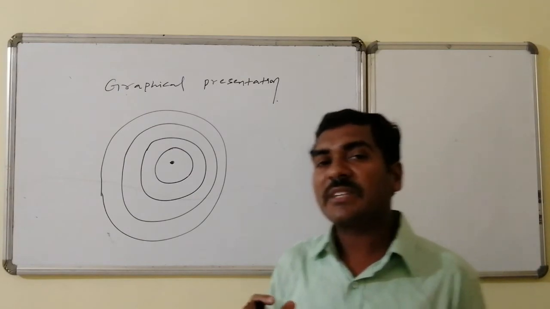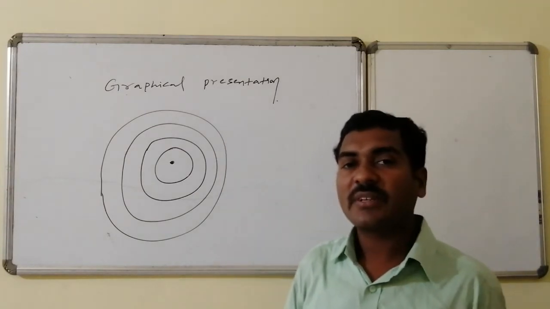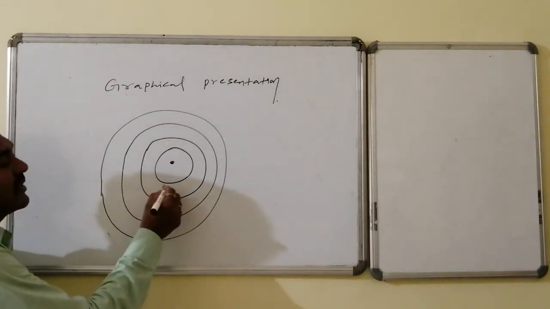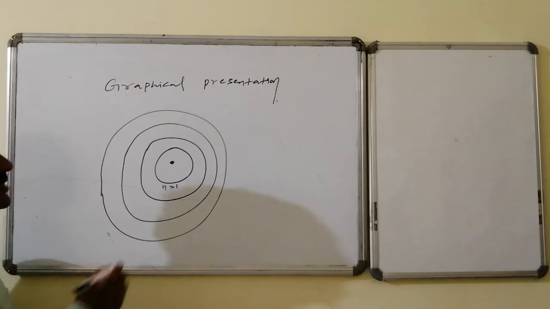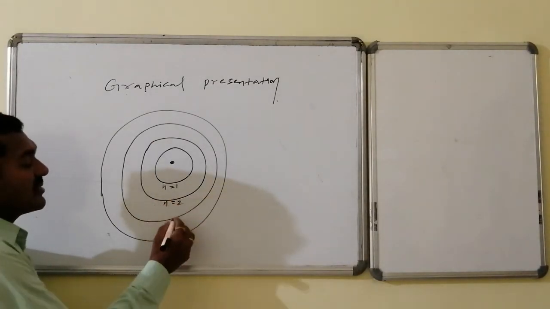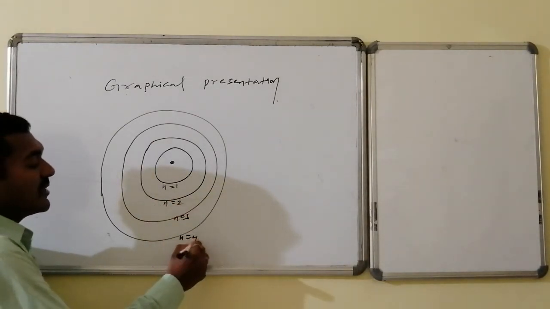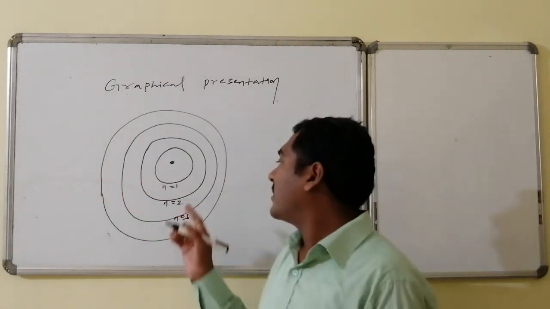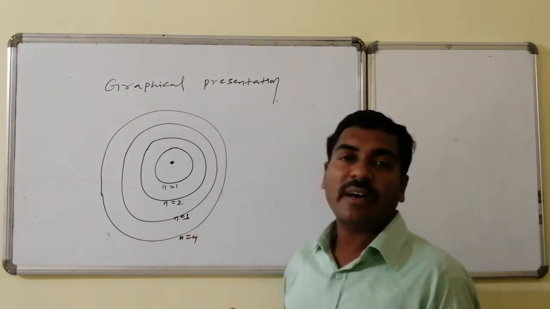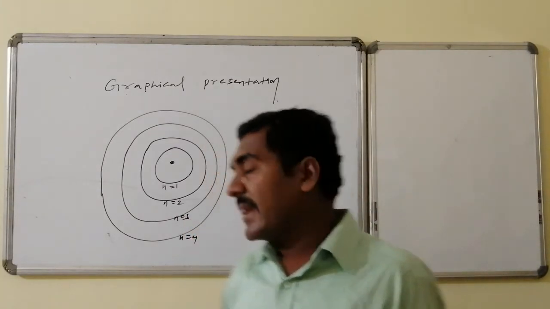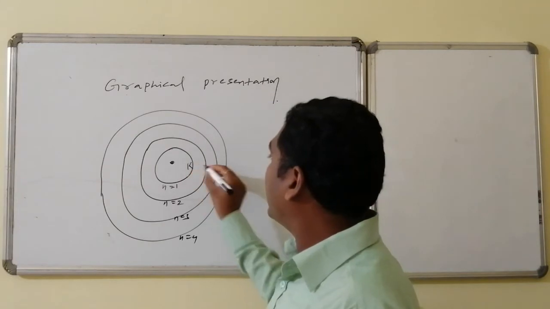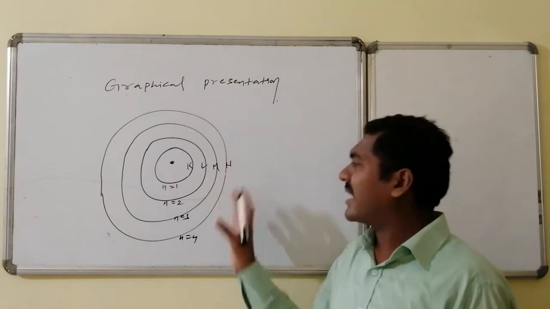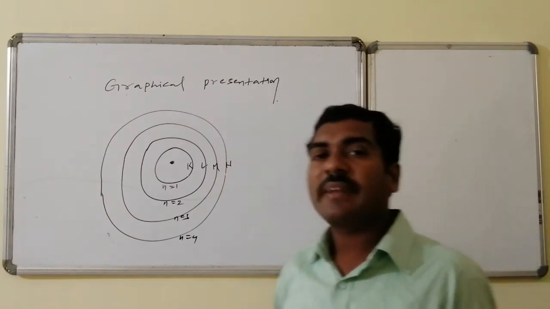From the nucleus, whichever is present in close approach is said to be the first orbit. Hence, this will be the first. We will indicate that one with n. Small n is equal to 1, n is equal to 2, n is equal to 3, and n is equal to 4. That is orbit number 1, orbit number 2, orbit number 3, and orbit number 4. Whereas these can also be indicated by K, L, M, N. This language and this language, both the meanings are the same.